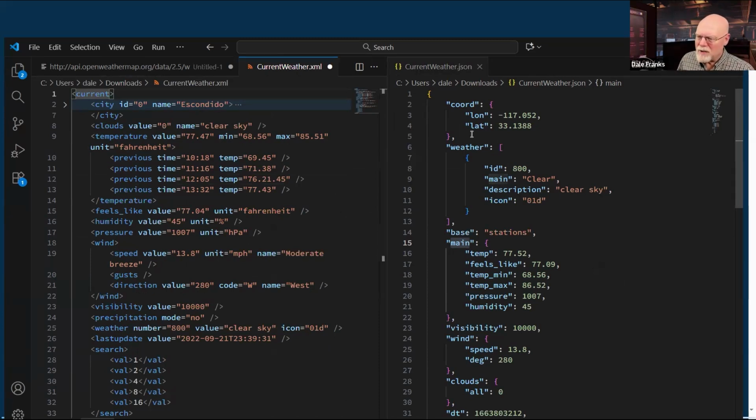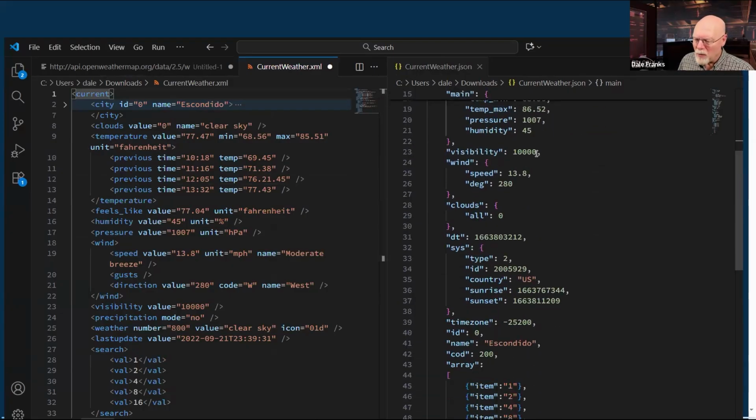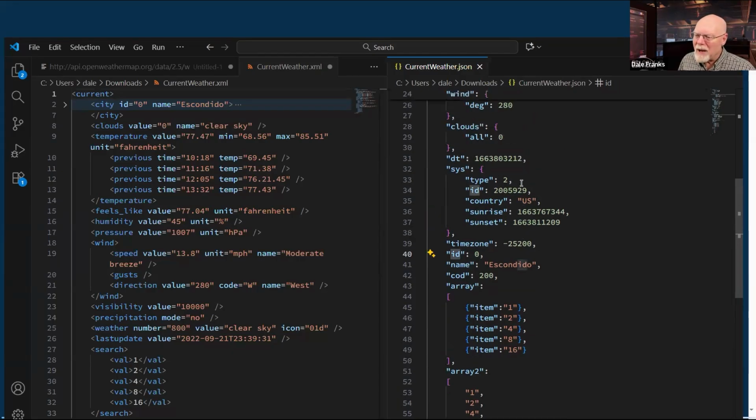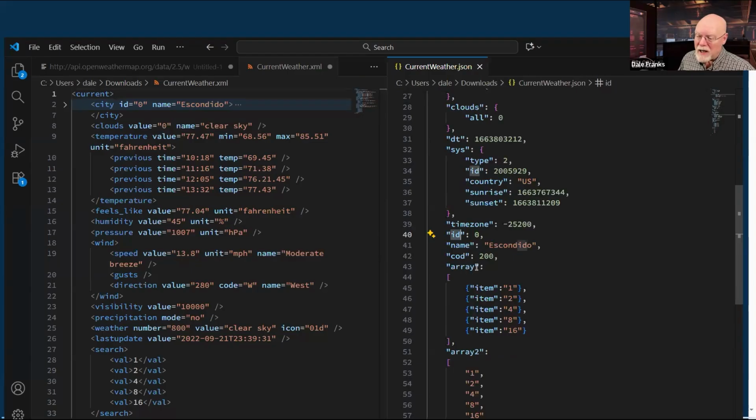That doesn't show up here. Where is my city name? It's here somewhere. It's got to be, oh, it's way down here. It's something called name. And there's ID. Okay, where is it actually saying city? Well, it doesn't. There is no city node.